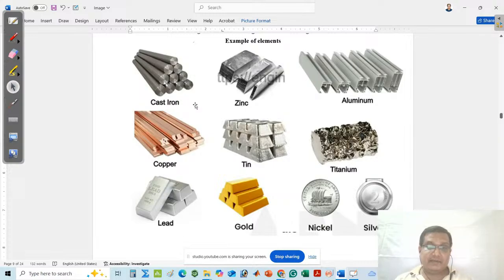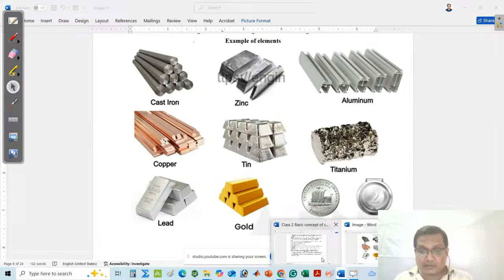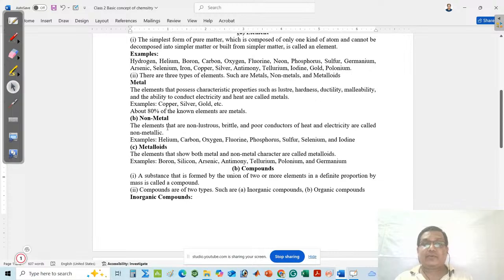Here, different examples of metals are given. This is cast iron, this is zinc, aluminum, titanium, tin, copper, lead, gold, nickel, silver. In the periodic table, more than 80% of the elements are metals. Like that, if you think about the non-metals.